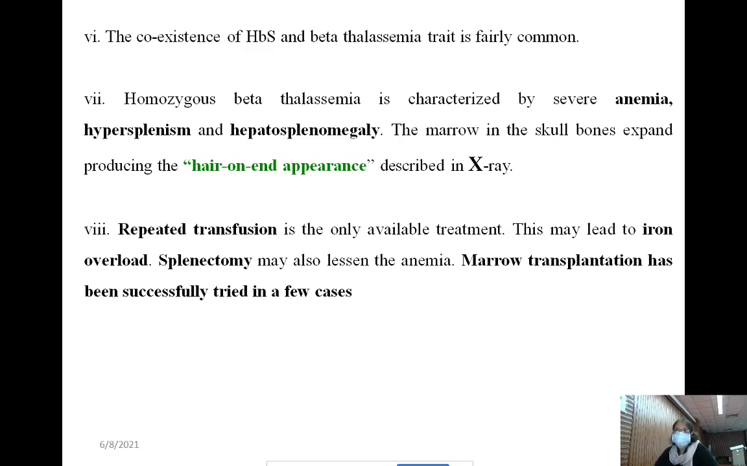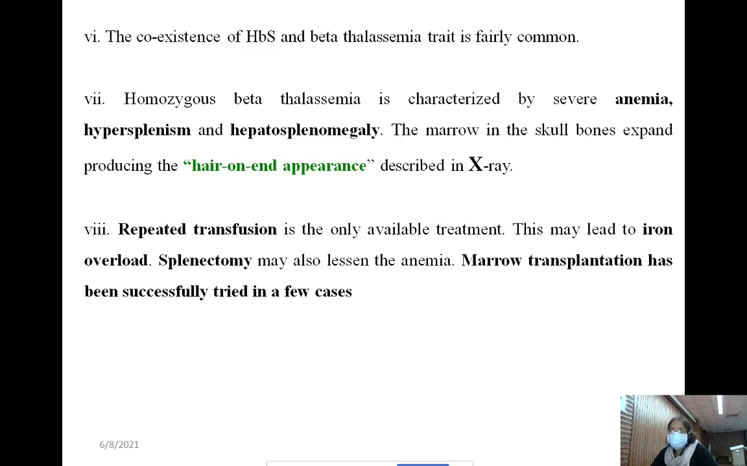This is in case of thalassemia major, homozygous beta thalassemia. Beta thalassemia homozygous is known as thalassemia major, don't forget, major. In the X-ray, there will be hair-on-end appearance, with expansion of the skull bone.